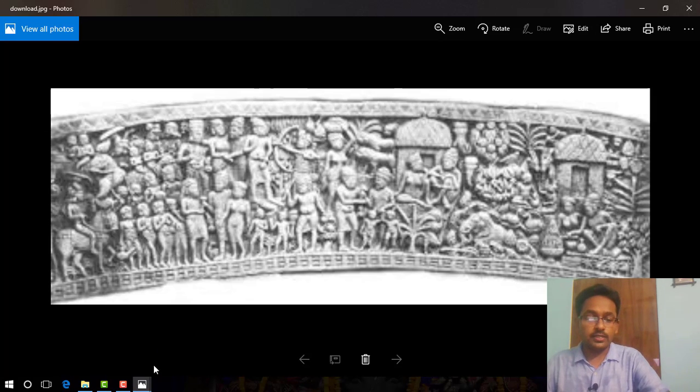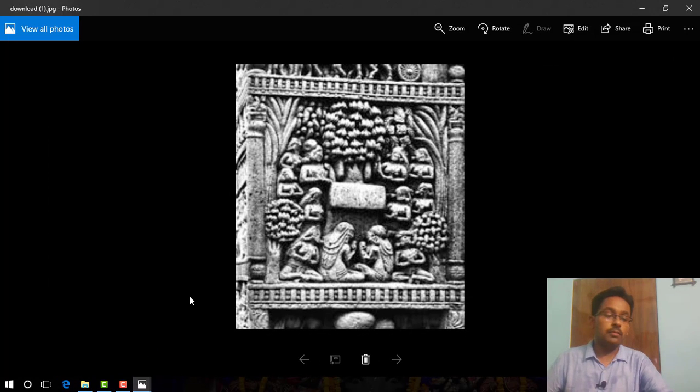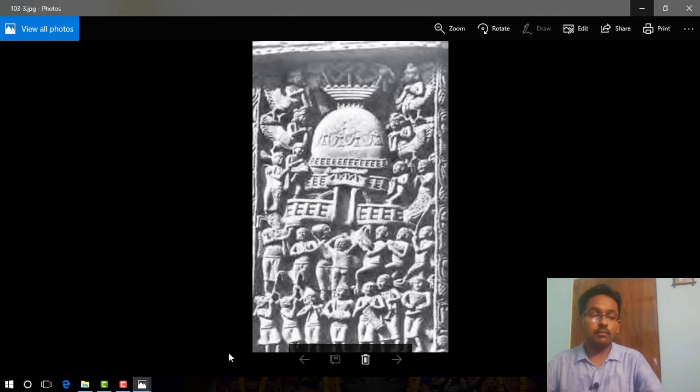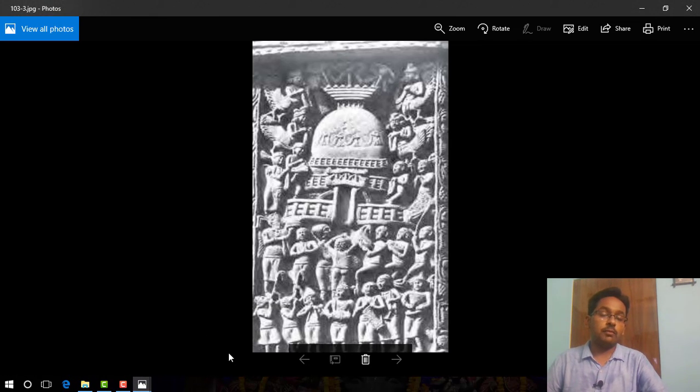Okay, there is another picture, picture number 4.14, page number 100. This is the image of an empty seat, which indicates the meditation of Gautam Buddha under the Bodhi tree. Now there is another picture, figure number 4.15, NCERT page number 100. This is the picture of a stupa. This image indicates the Mahaparinirvana of Gautam Buddha.